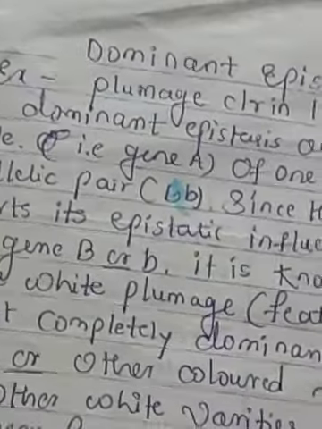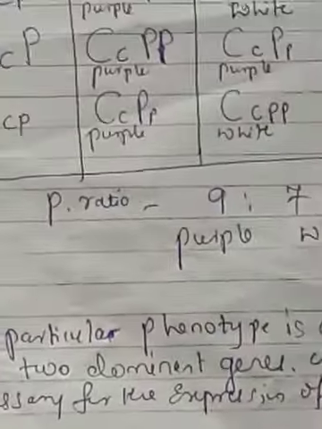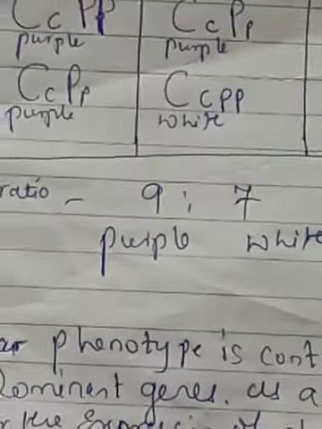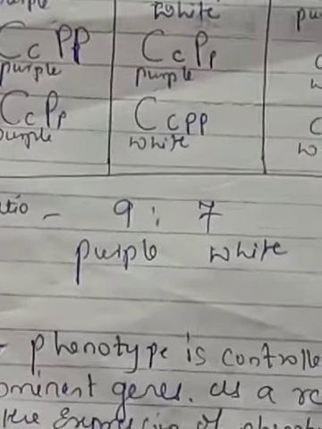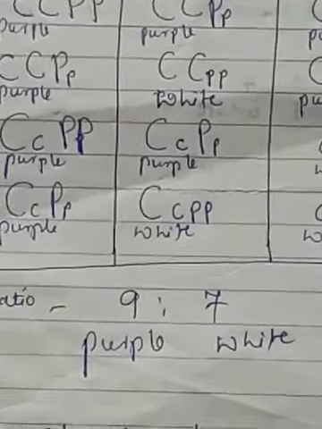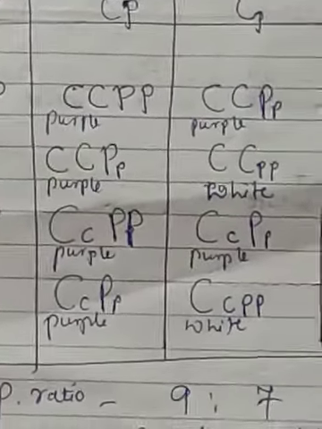And for the complementary factors, here also we took different examples. The example for complementary genes is the cross between different varieties of white flowers and colored flowers of different plants. When the cross was made, he observed a different colored flower, that is the purple color. So again the phenotypic ratio will become 9:7. For this also you have to write the genotypic ratio. Here two dominant genes control the single character, so dominant genes play an important role.